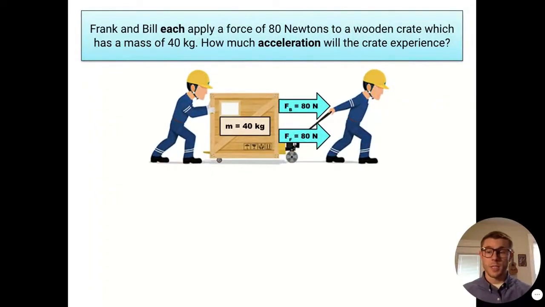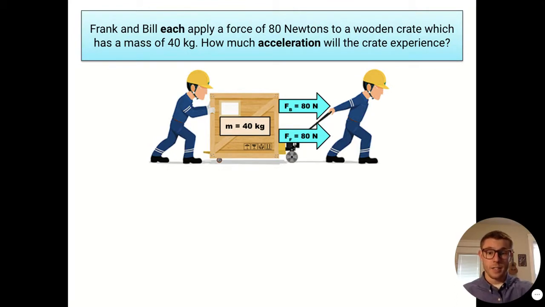All right, so let's do a practice problem with Newton's second law. Frank and Bill here, the construction workers, each apply a force of 80 newtons to a wooden crate which has a mass of 40 kilograms. How much acceleration will the crate experience? So we have Frank and Bill, each of them are putting 80 newtons on the crate. One is pulling it forward to the right and one is pushing it to the right.